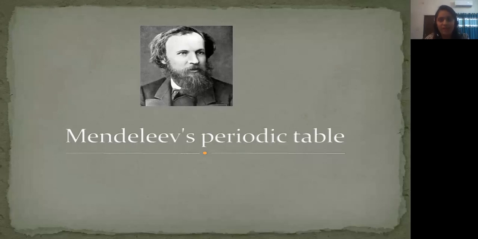Today we are going to discuss Mendeleev's periodic table. You can see the picture of Mendeleev on the screen already. Okay, let's move on to the next slides. In the coming slides, we'll study a little bit about Mendeleev and his periodic table. We are going to understand the features of the periodic table. We are going to study the limitations, the merits and demerits of Mendeleev's periodic table. Okay, let's go ahead.